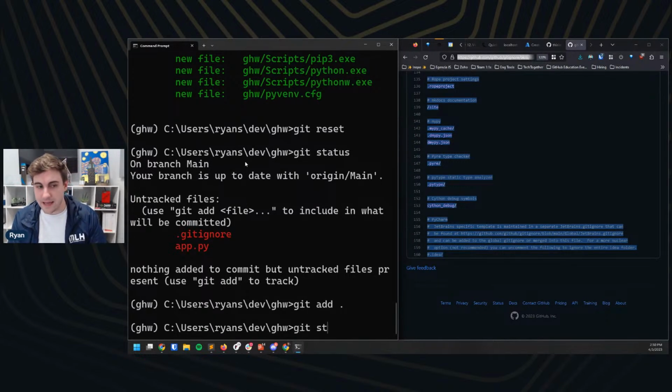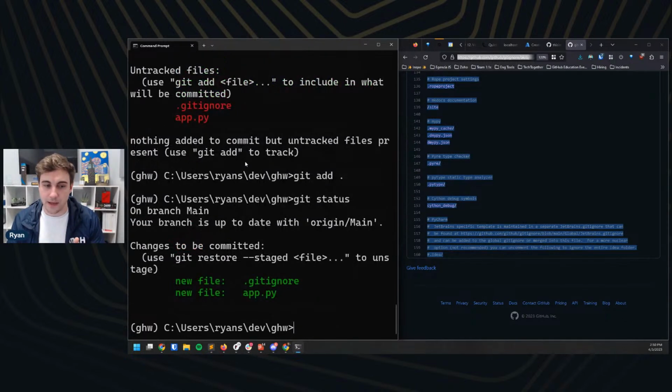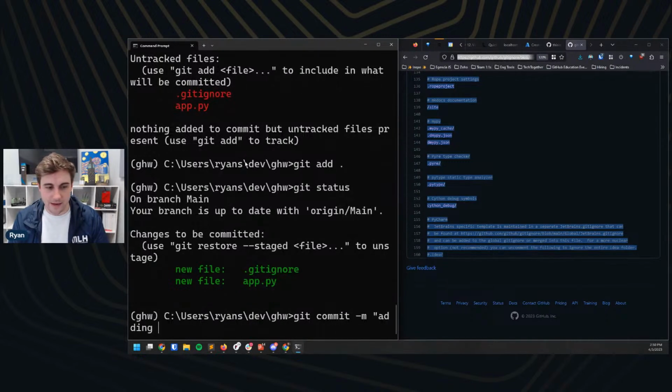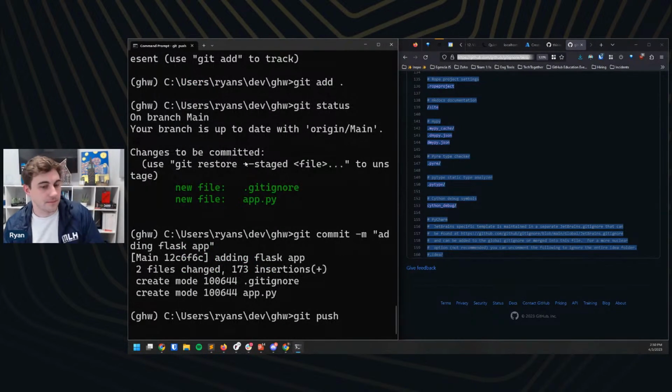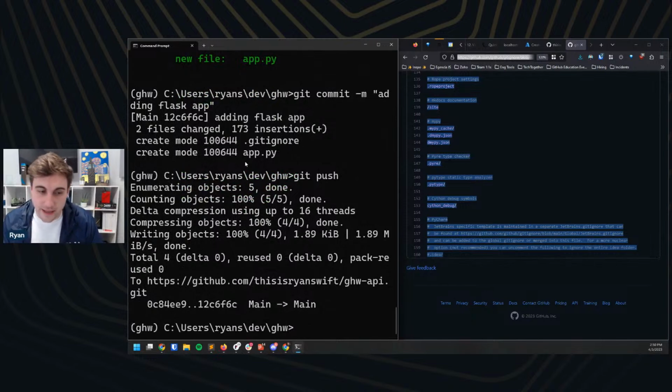And if I do git status, I'm hoping to only see that gitignore file and the app.py as well. I can see that that is where I'm at, which is great. And then here I'm going to do git commit -m, and I'm going to say adding Flask app. Bam. And I'm going to git push. Great. And so that is now on my main branch.